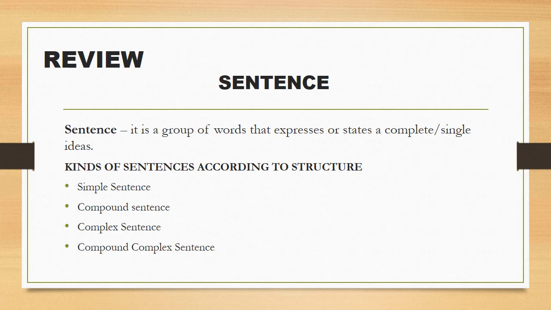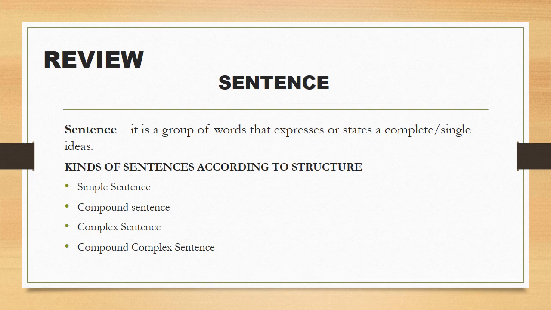Let us first have a review of our last discussion. We tackled sentence. A sentence is a group of words that expresses or states a complete or single idea. A sentence expresses a complete thought. And there are four kinds of sentences according to structure.